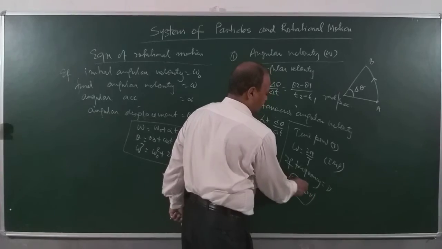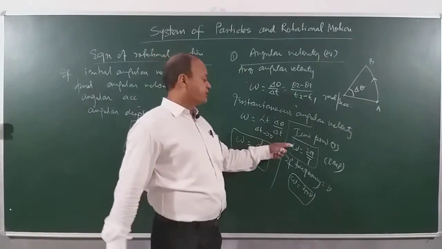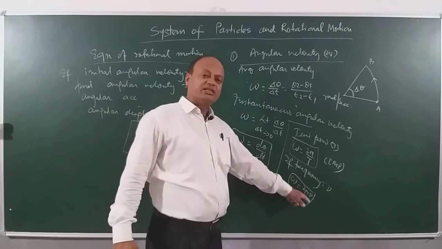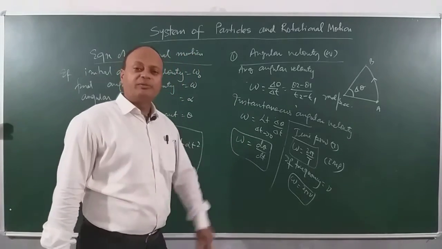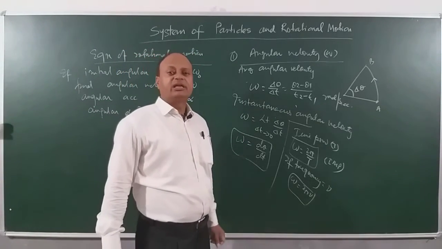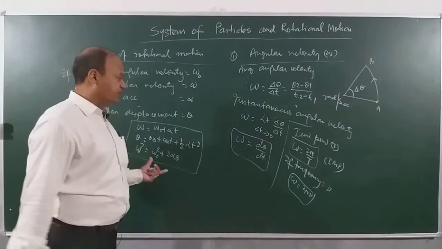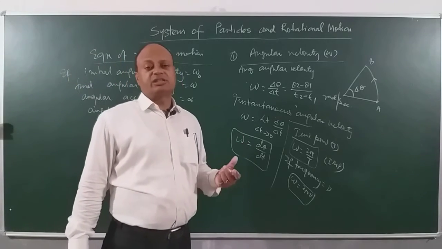So children, there is also a beautiful formula that we will be using later on for numericals. Omega is equal to 2 pi over T, and omega is equal to 2 pi times the frequency, right? So these are some of the formulas that we discussed for calculating the angular velocity. And now before we come to these derivations, we will also be seeing the relation between linear velocity and angular velocity.